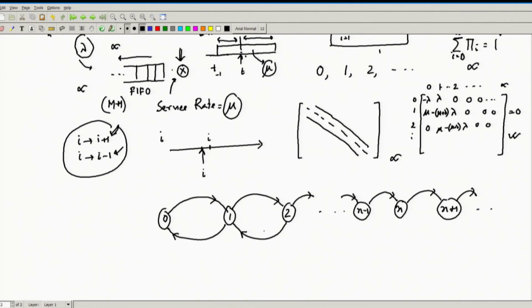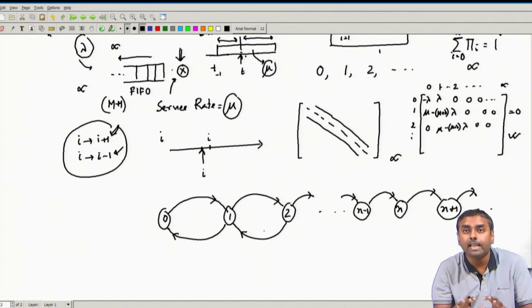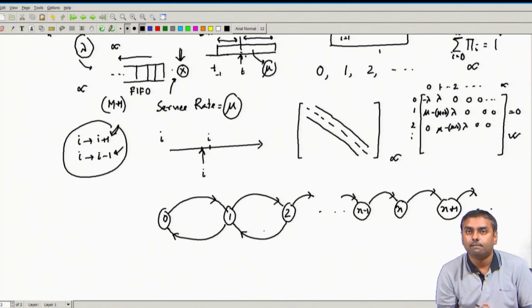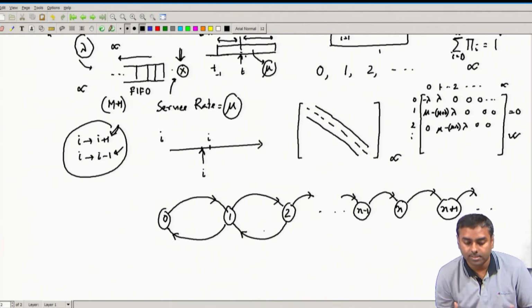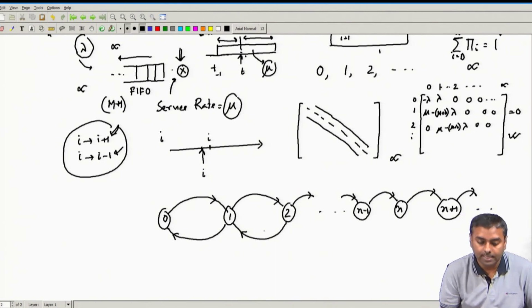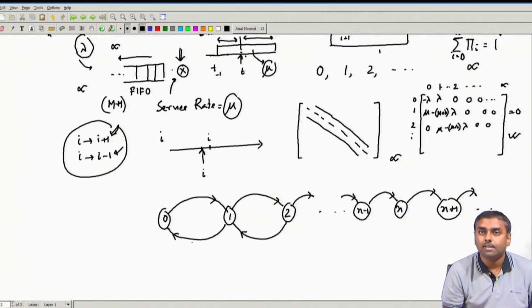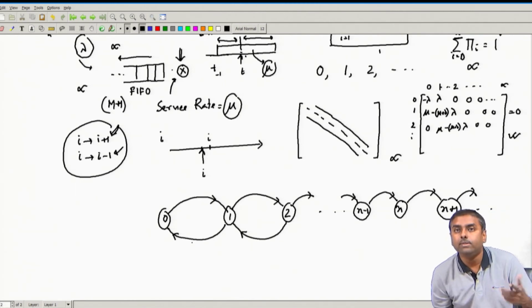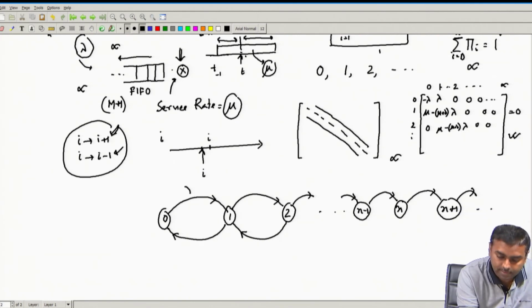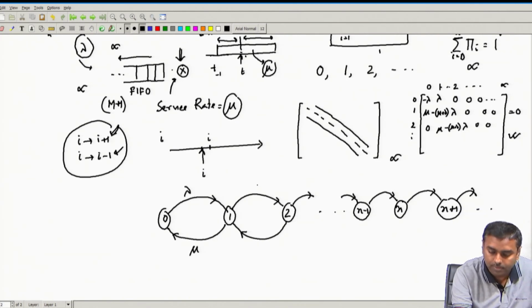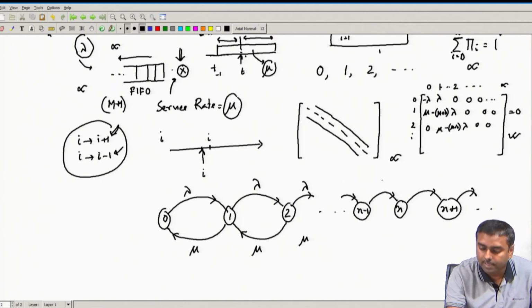As you can see, it actually constructs a chain-like graphical representation. That is why it is called a Markov chain. In the graph, on the links we give some cost, and over here we can give the rate. So this has rate lambda, this has rate mu, this has lambda, mu, lambda, mu. This summarizes the Markov chain.